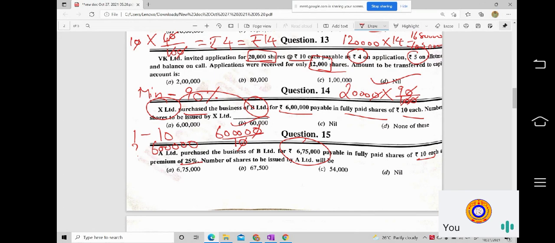So we should understand how many shares the company has to issue. Now you are going to issue at premium, that means 25% premium. On which price will you calculate premium? On your face value. It is given that the face value is 10 rupees.